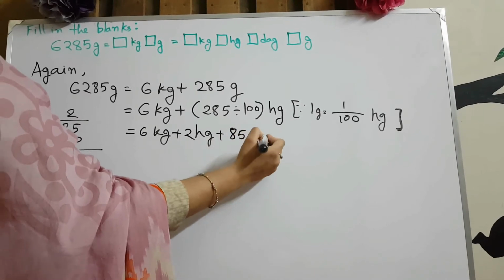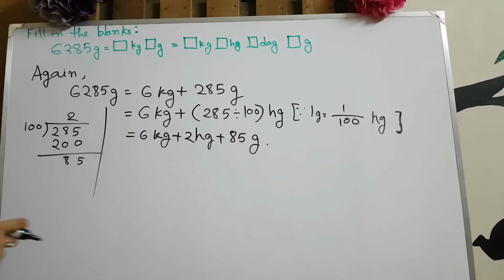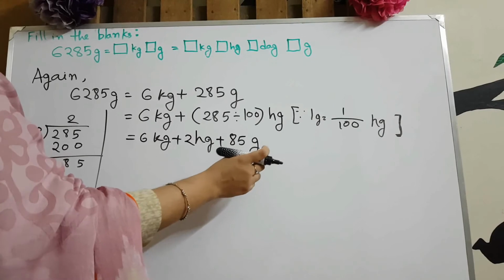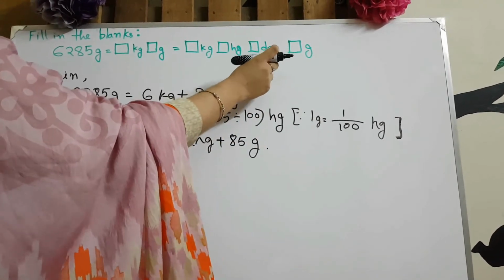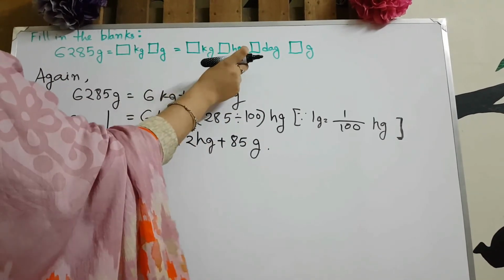So 85 gram. Okay, now we will convert 85 gram into decagram. We already converted kilogram and hectogram.